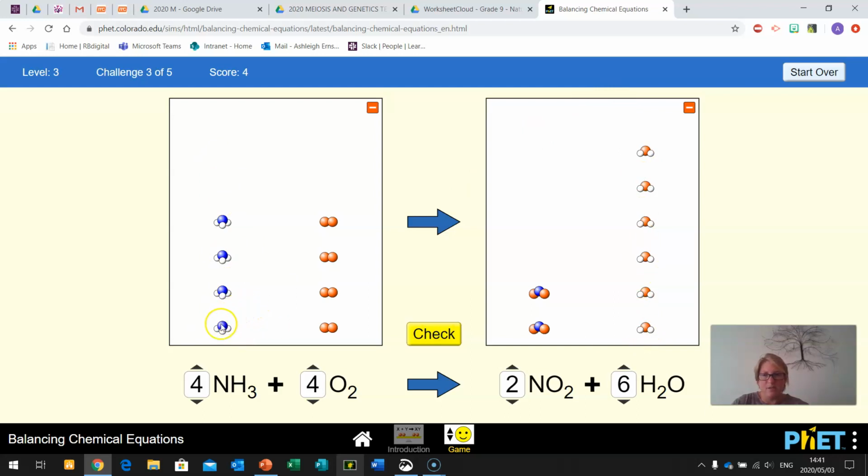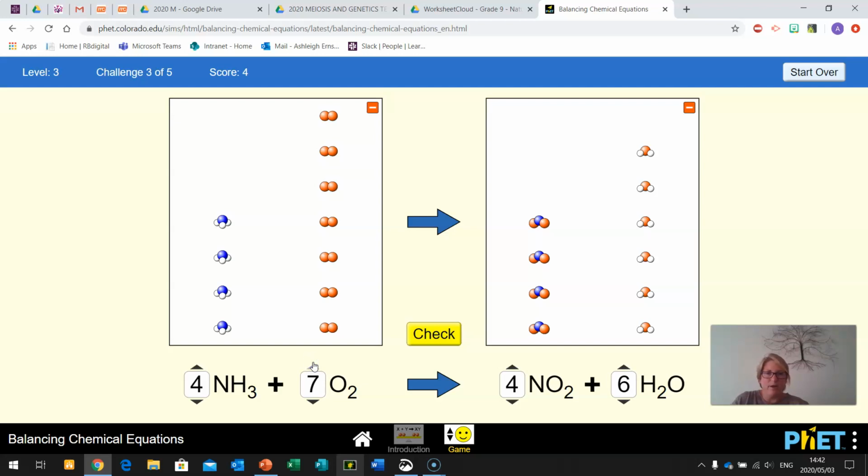Are our nitrogens balanced? 1, 2, 3, 4. Here we've got 2, 1, 2. So we add another one. 1, 2, 1, 2, 3, 4. So nitrogens are now balanced. Hydrogens are now balanced. Let's now go and see the oxygens. So here we have 8. Here we have 8 plus another 6. That's 14. And here we have 1, 2, 3, 4, 5, 6, 7, 8, 9, 10, 11, 12, 13, 14.